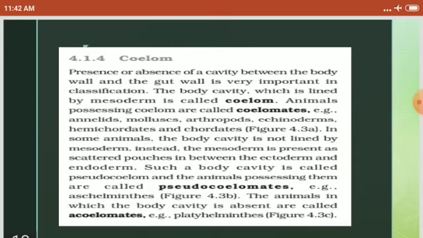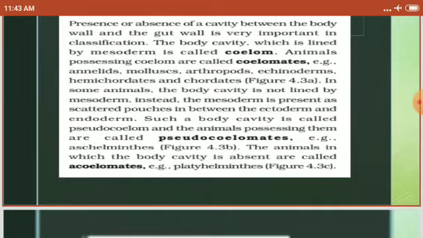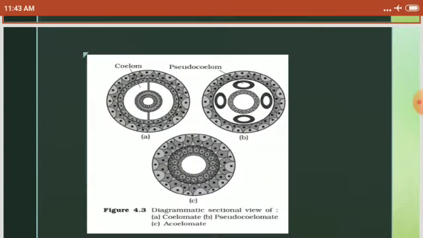Such a body cavity is called a pseudocoelom, and animals possessing them are called pseudocoelomates. Example: Aschelminthes. Acoelomate means there is no body cavity. Example: Platyhelminthes. Then next you can see the figure, in which three diagrams are shown. The first one is coelomate, then pseudocoelomate and acoelomate.